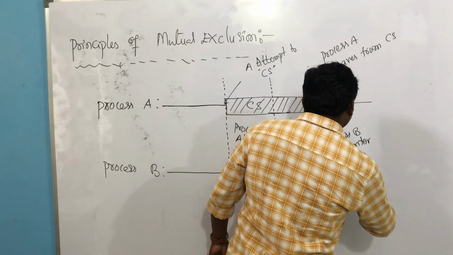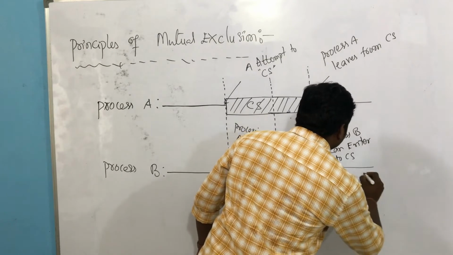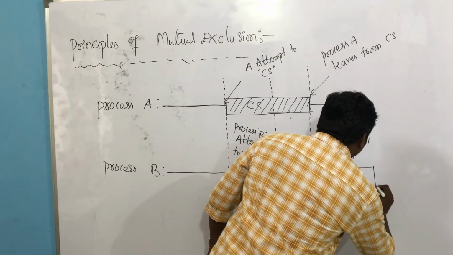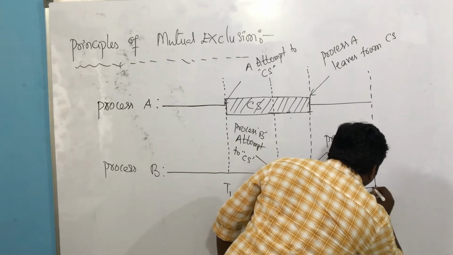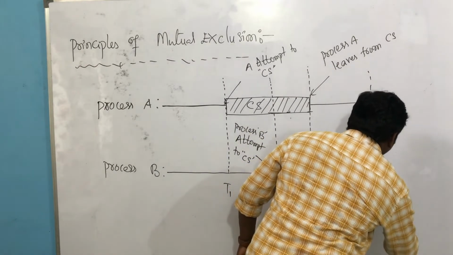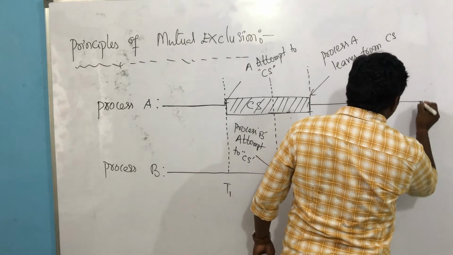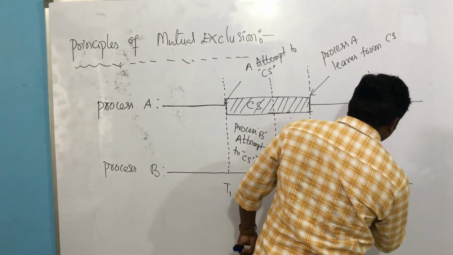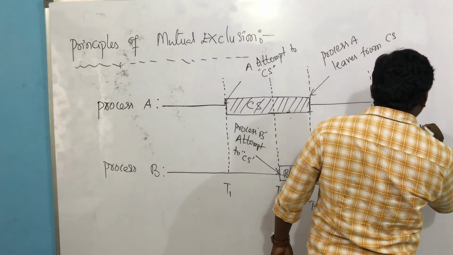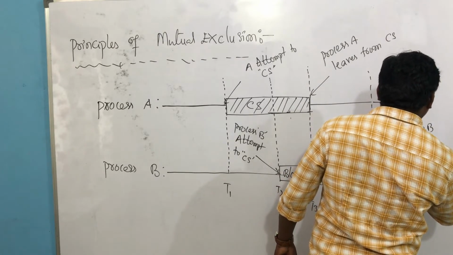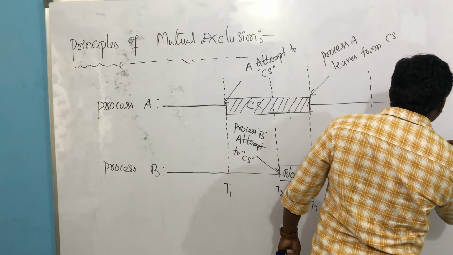Enter where? The critical section. Now the critical section is used by process B until t4. Both are not inside together. Now here process B leaves from the critical section.